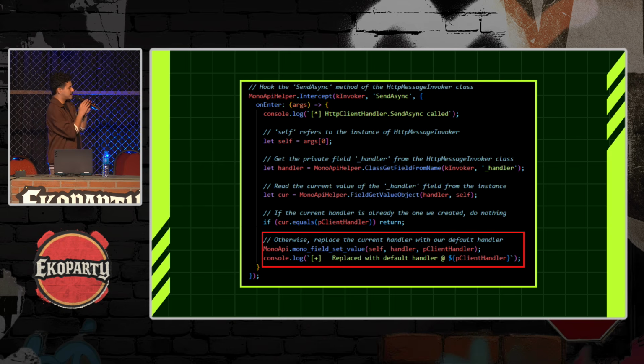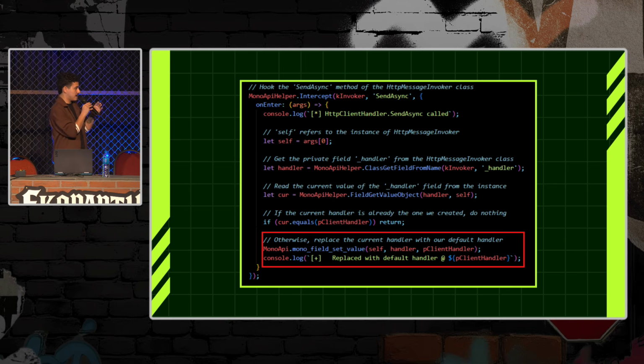And here we are instancing these methods and changing the client handler. Very briefly, what this code is doing is changing the HTTP client handler so that it creates another handler that doesn't validate the certificate pinning. So once this Frida code is running, it will change the HTTP client handler and should not verify the certificate because it's been modified.